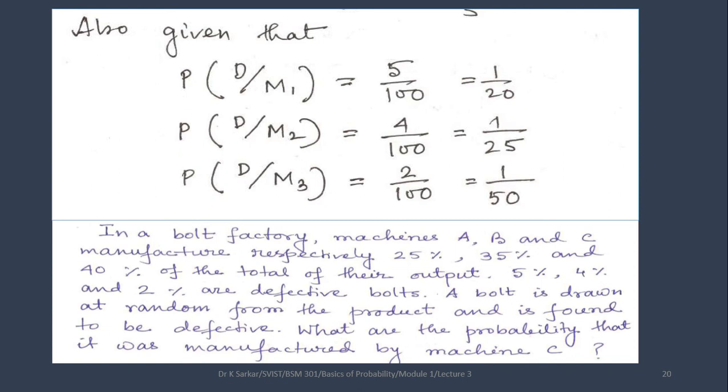So from machine A, the probability of a defective bolt when M1 occurred is 5%. Probability of defective bolt when M2 occurred is 4%. Probability of defective bolt when M3 occurred is 2%.